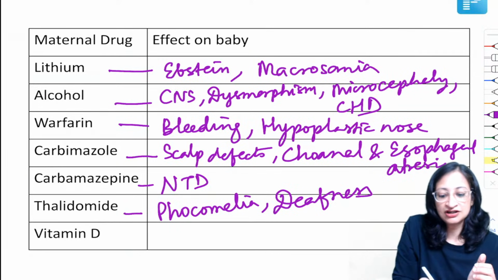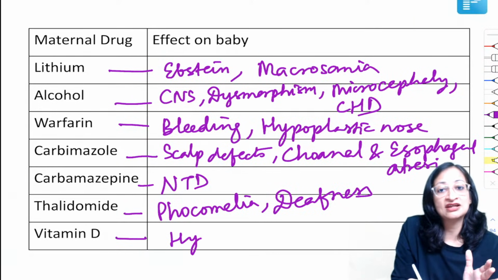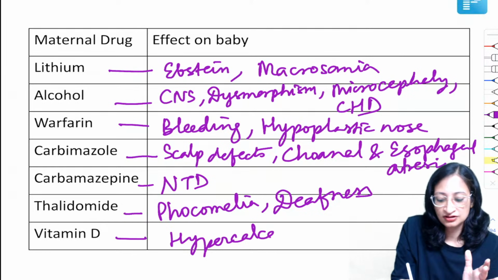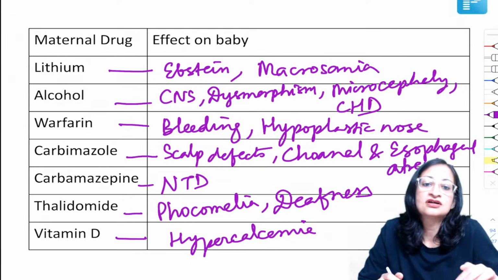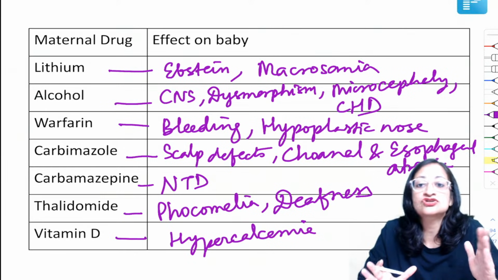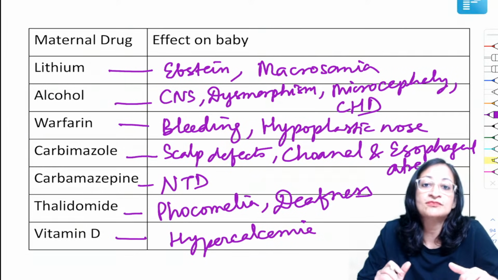And vitamin D: if the mother is on vitamin D, the baby can have hypercalcemia and aortic stenosis also, right? So very, very important: the effect of maternal drugs on the baby when the drugs are taken during pregnancy.